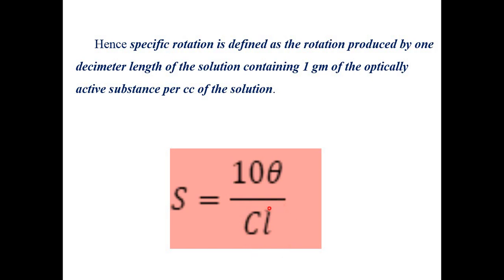and length is 1 decimeter. Okay, so basically the formula for specific rotation is tan theta divided by CL, and for any material, with the help of an instrument known as polarimeter, this specific rotation is determined. Okay, so this is the concept. Basically here the particular values of L and C are provided, and due to those particular values of L and C, whatever is the angle of rotation change over there, that is termed as specific rotation. Okay, so that is the concept of specific rotation.